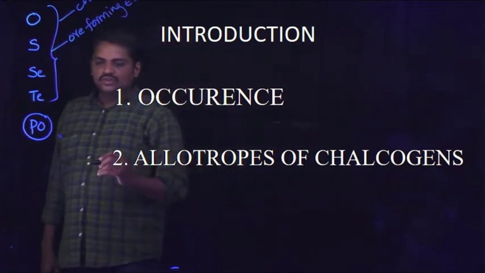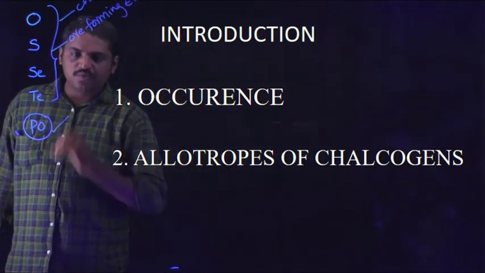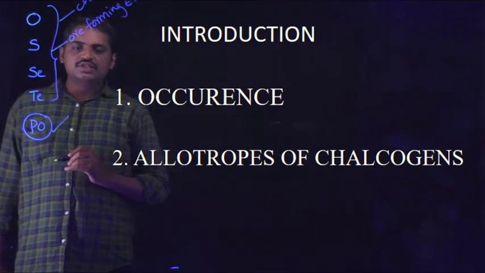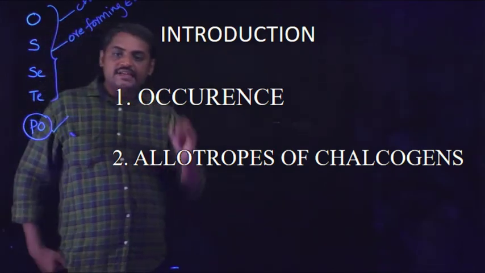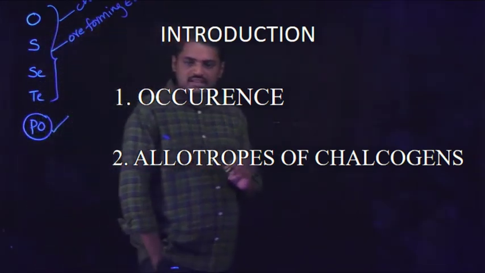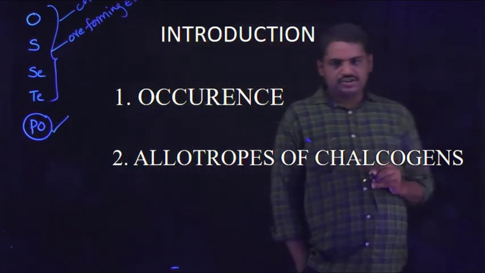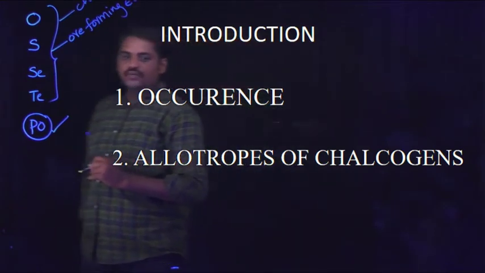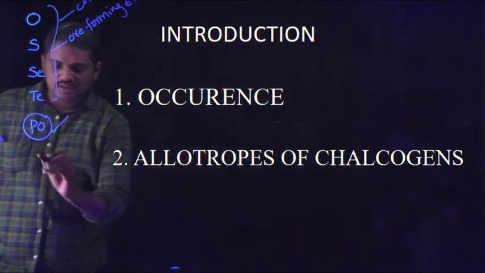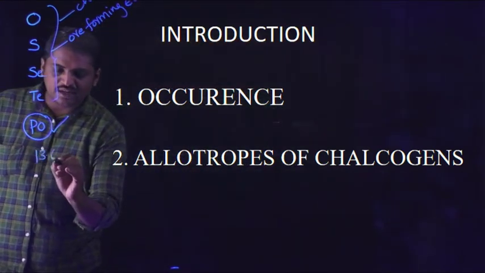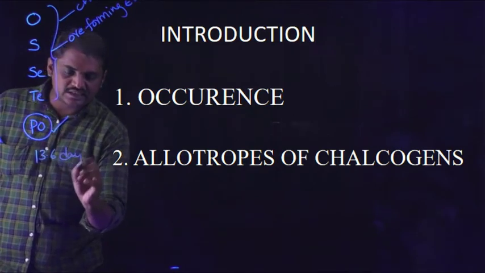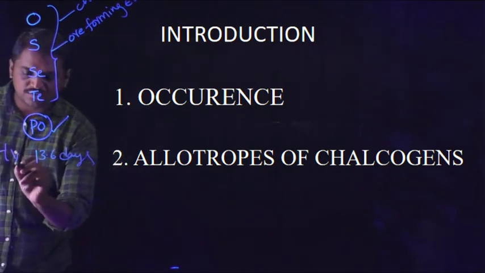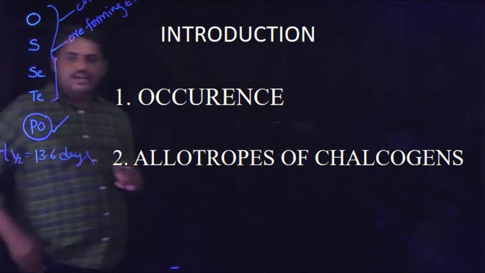So the last element, polonium, is a radioactive element. Its half-life time is 13.6 days.